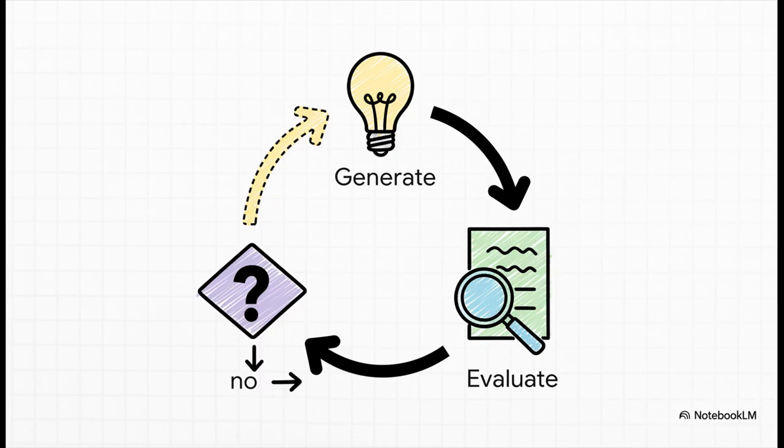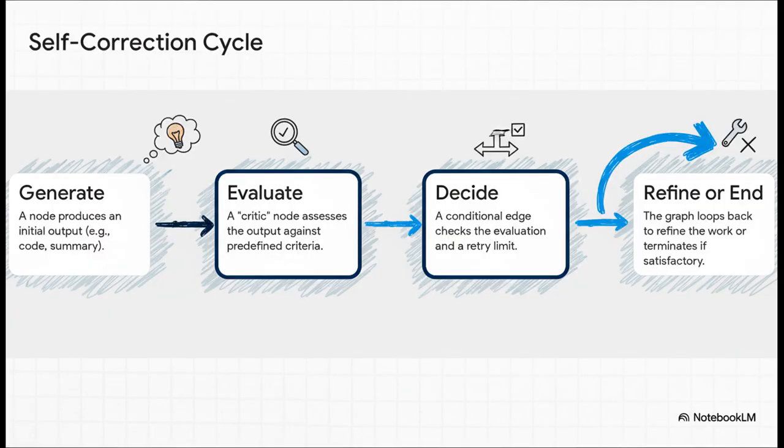But what if we want to get even smarter? We can use the same idea to build an agent that can actually critique and refine its own work. So imagine an agent that writes a piece of code. Then, its output gets sent to a second critic node, whose only job is to evaluate that code. Is it good? Does it have bugs? Based on that review, a conditional edge makes a call. If the code is good to go, we're done. If not, it loops right back to the original node to try again. This creates this incredible feedback cycle where the agent can just keep improving its own work.